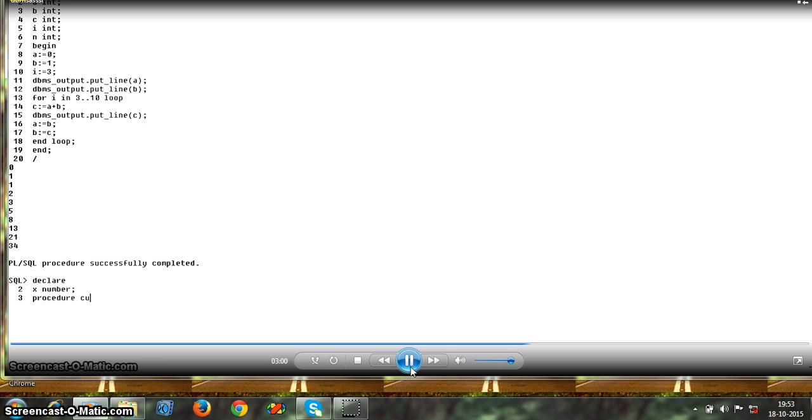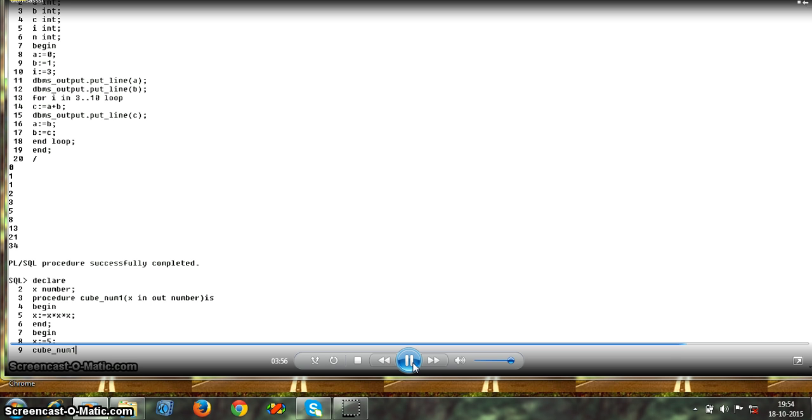The procedure cube, number 1, I write this line, begin, x, x value calculation, end the begin loop, and the next begin for assign the x value, print that value, close the end.